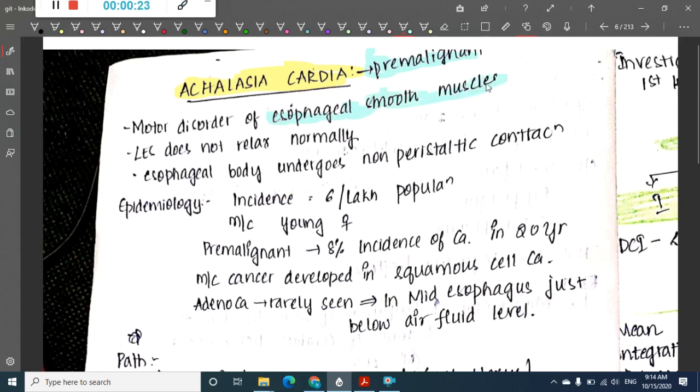In achalasia cardia, the lower esophageal sphincter does not relax normally. The lower esophageal sphincter does not function normally. So here the esophageal body undergoes non-peristaltic contractions.